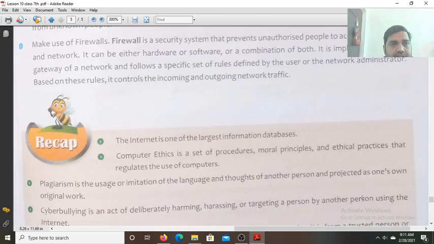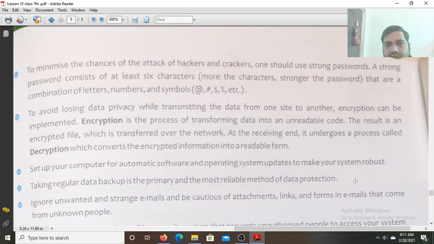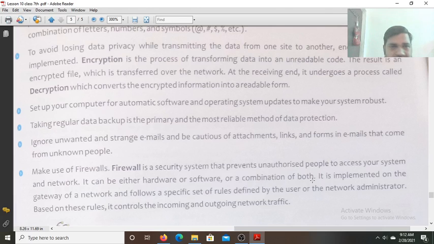Next thing. To minimize the chance of the attack of the hackers and crackers, one should use a strong password. A strong password consists of at least 6 characters that are a combination of letters, numbers, and symbols. To avoid losing data privacy while transmitting the data from one side to another, encryption can be implemented. Encryption is the process of transferring data into an unreadable code. The result is an encrypted file which is transferred over the network. At the receiving end, it undergoes a process called decryption, which converts the encrypted information into a readable format.